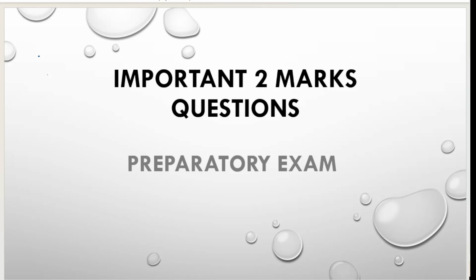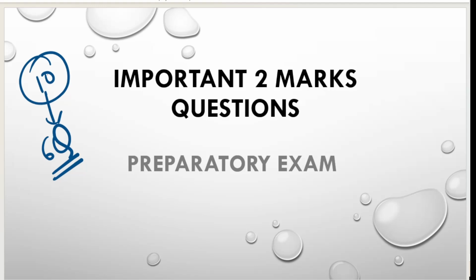So now, as you all know, in the 2-mark questions you will be getting 10 questions in your question paper. Before preparing, you should first understand how many questions will be there and which are the important chapters where you have to concentrate more. In Section B, the 2-mark questions, we usually have 10 questions in the question paper. Out of these 10 questions, how many do you have to answer? You have to answer only 6 questions. So this carries 12 marks in total.